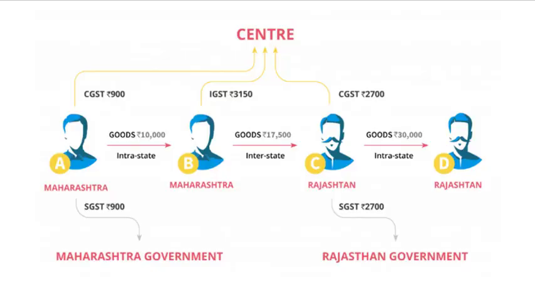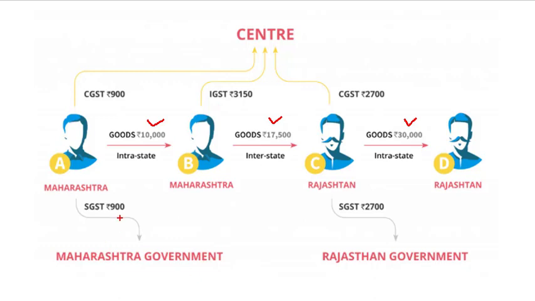How is input tax credit adjusted? Offset liability in GST. Suppose goods worth 10,000 are sold by manufacturer A from Maharashtra to dealer B in Maharashtra. Dealer B resells them to trader C in Rajasthan for 17,500, and trader C finally sells to end user D in Rajasthan for 30,000. Suppose the applicable tax rates for goods sold are CGST 9%, SGST 9% and IGST 9 plus 9, 18%.